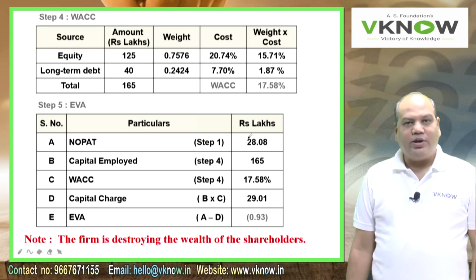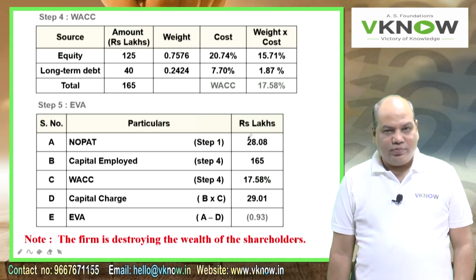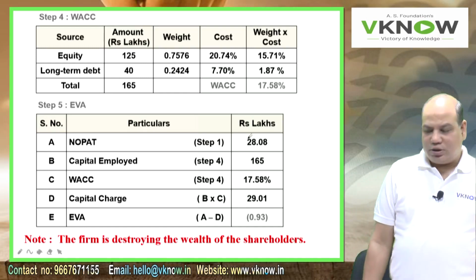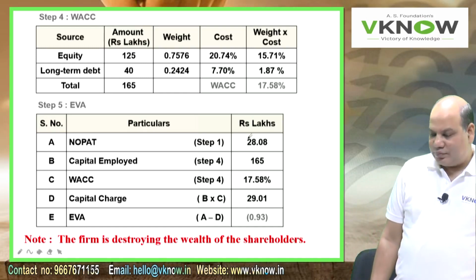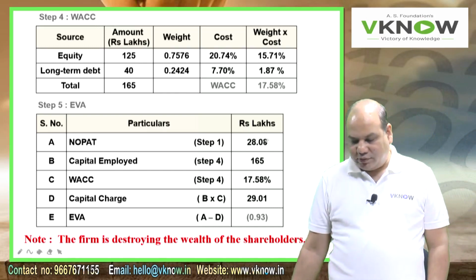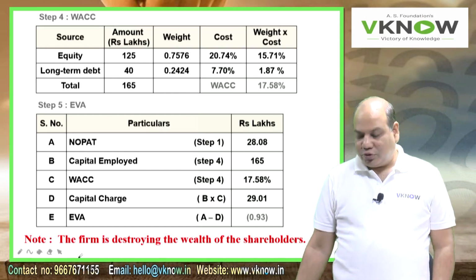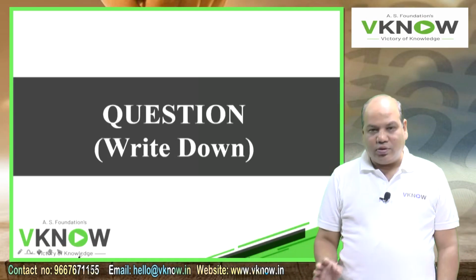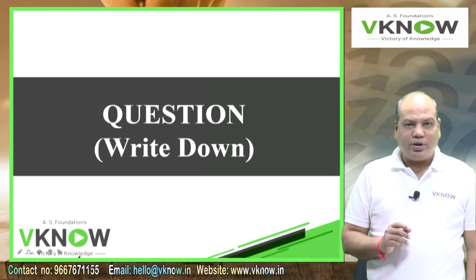If they ask you to write a comment, then this is the comment you will write. It is a wealth destructing firm. Because EVA is negative, it can't even earn a rate of return greater than the cost of capital.